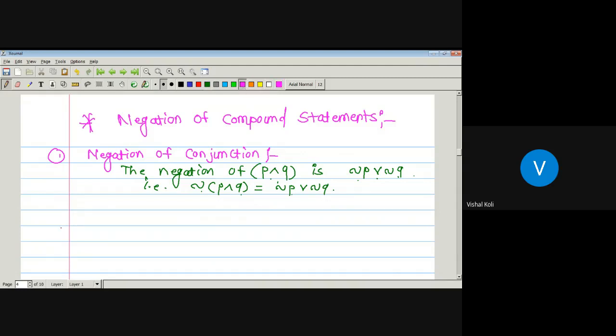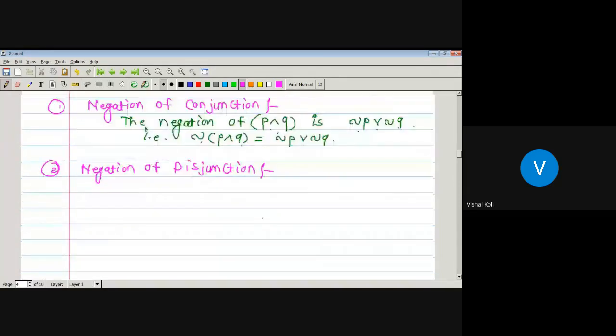Similarly, negation of disjunction. Now, what is the negation of disjunction?